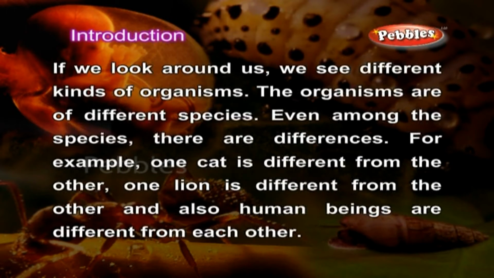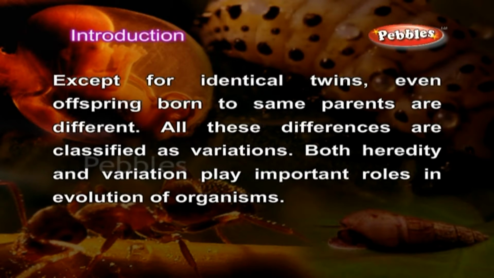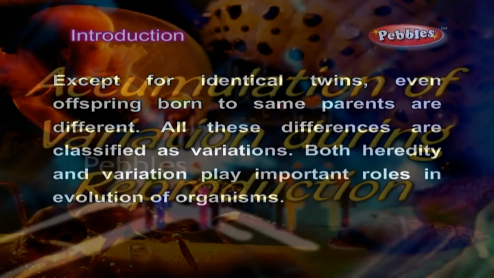genetics. If we look around us, we see different kinds of organisms. The organisms are of different species. Even among the species, there are differences. For example, one cat is different from the other. One lion is different from the other. And also, human beings are different from each other. Except for identical twins, even offspring born to the same parents are different. All these differences are classified as variations. Both heredity and variation play important roles in the evolution of organisms.